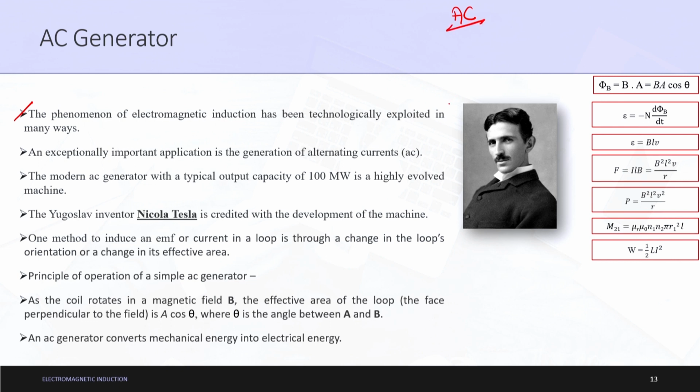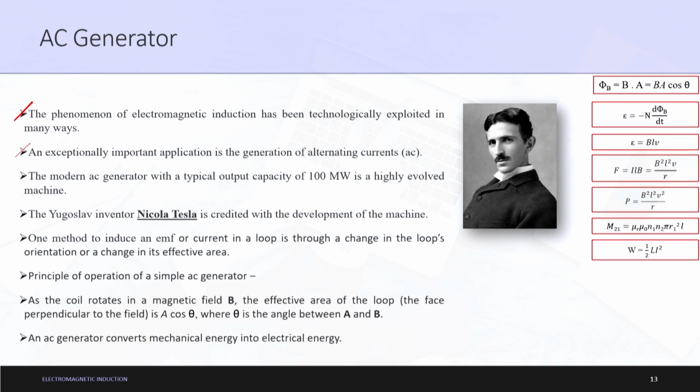So, who is the father of this AC? Father of AC is nothing but electromagnetic induction. Due to electromagnetic induction, today we have AC, that is alternating current. An exceptionally important application is the generation of alternating currents. The modern AC generator, what does it mean? It generates AC, alternating current.